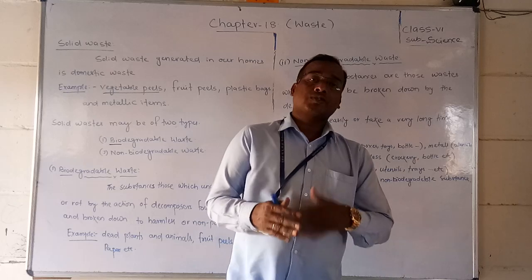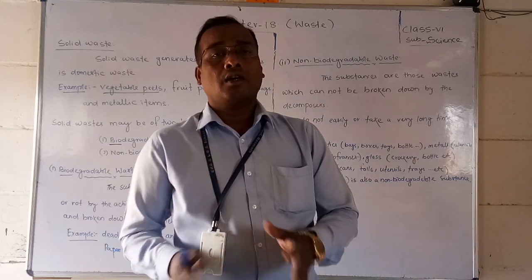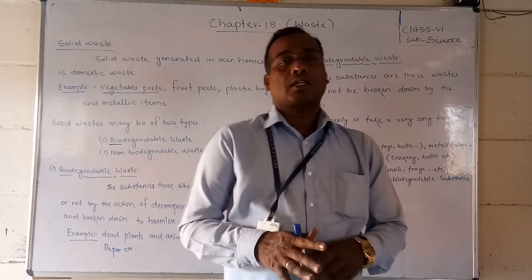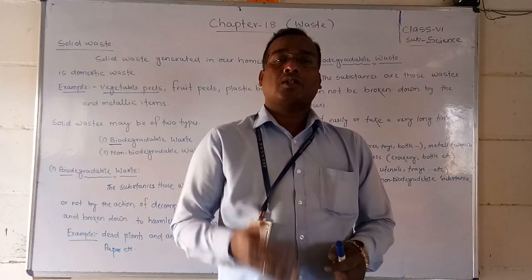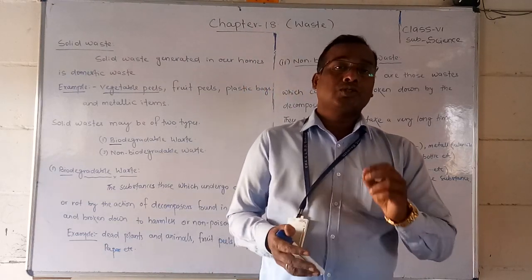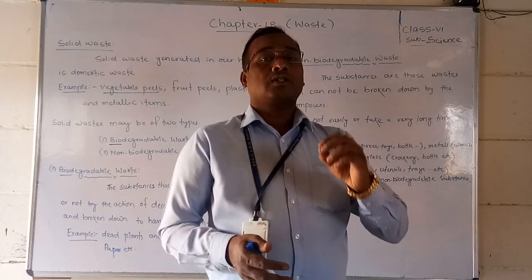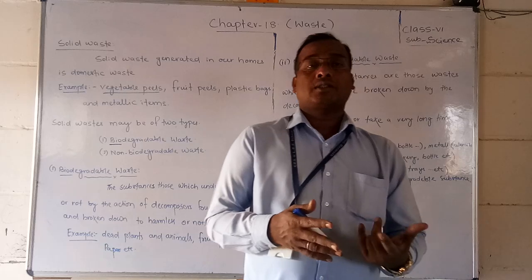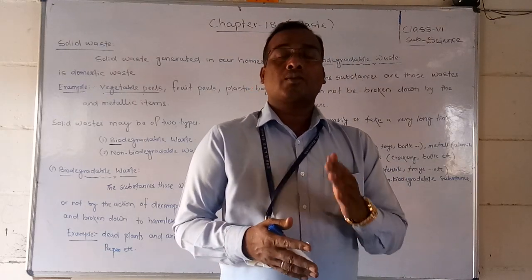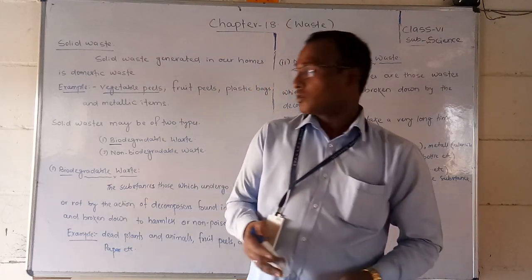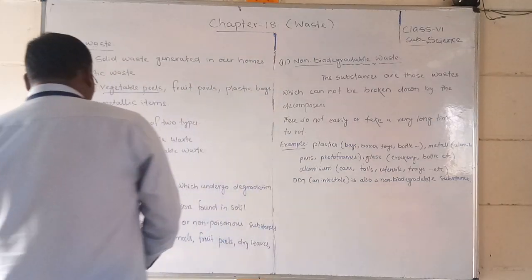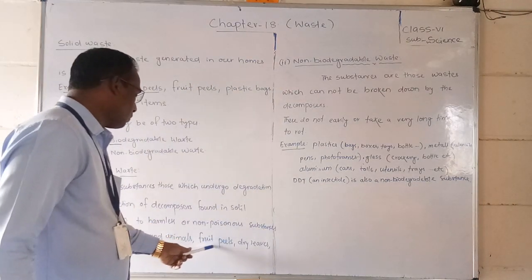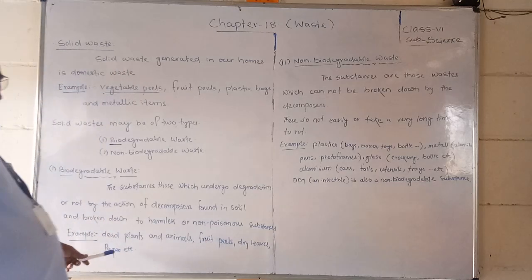So the substances that are totally mixed or decomposed in the soil are called biodegradable substances or biodegradable wastes, and those substances that did not decompose and are staying as usual are called non-biodegradable wastes. Examples of biodegradable wastes are dead plants, animals, fruits, fruit peels, dry leaves, paper, etc.